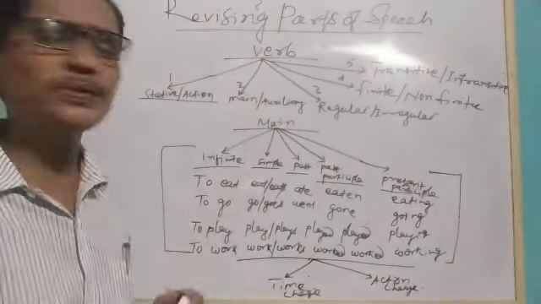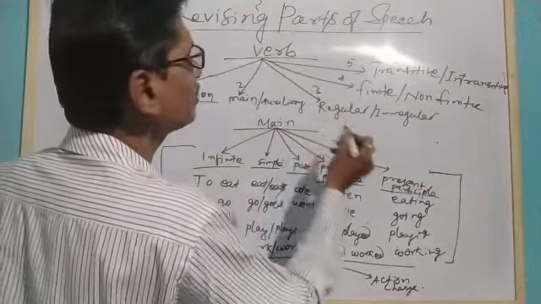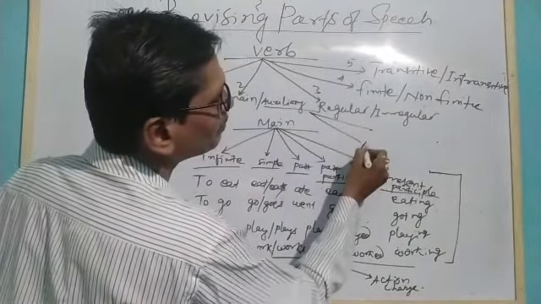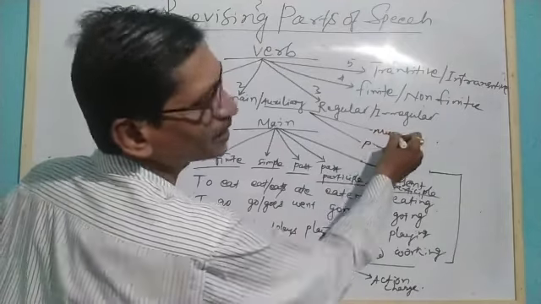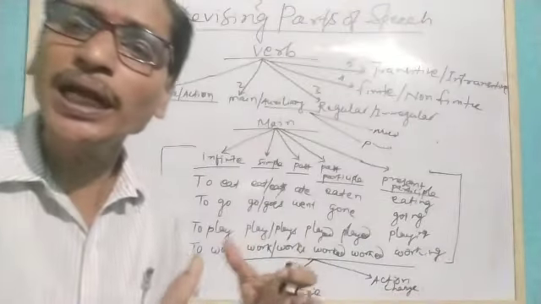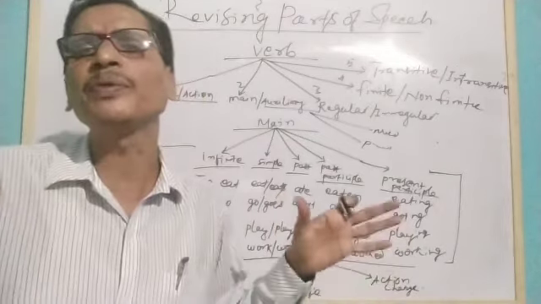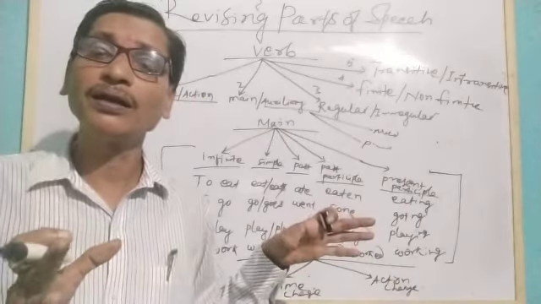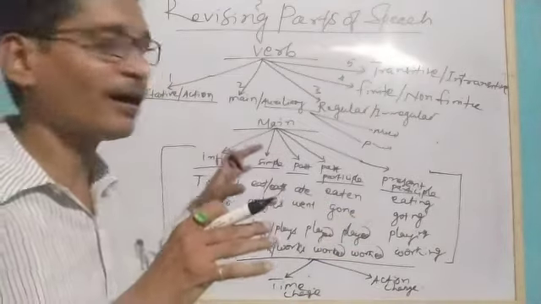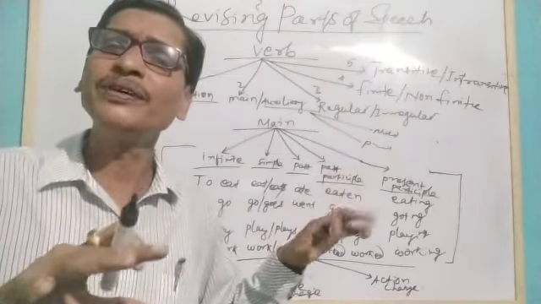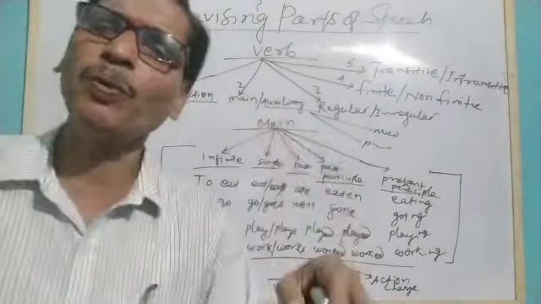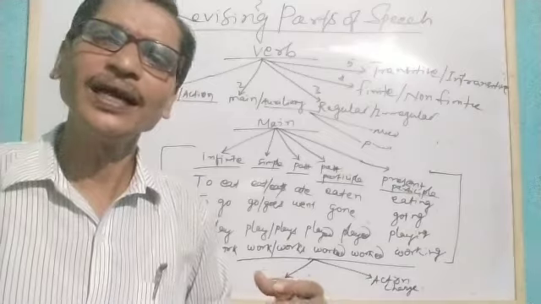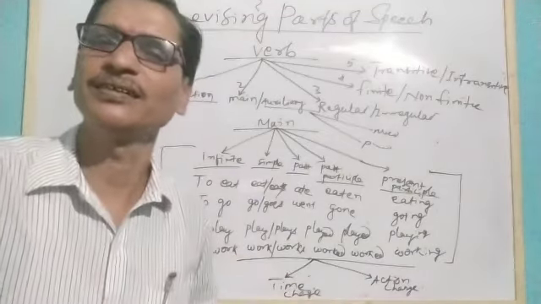Auxiliaries are about two types. We can say the primary auxiliary and modal auxiliary. Primary auxiliaries again are of three types. Auxiliary verbs, we should know, always have two forms. First form and second form. Go, goes, and went, like such.